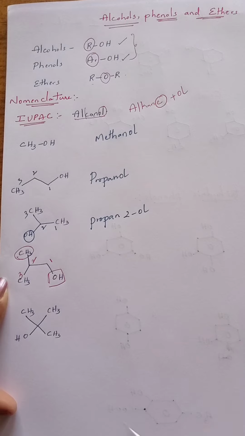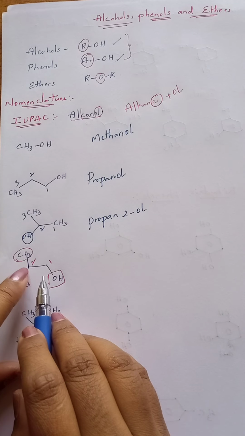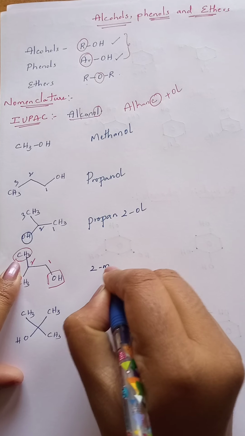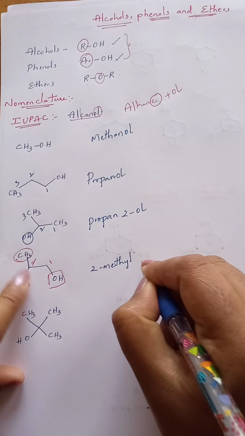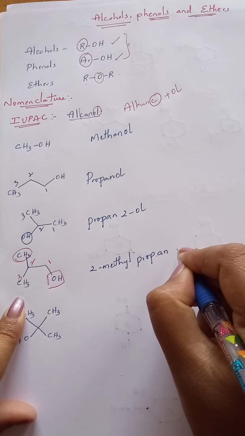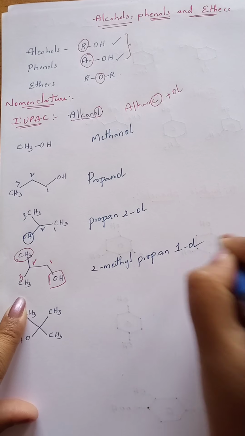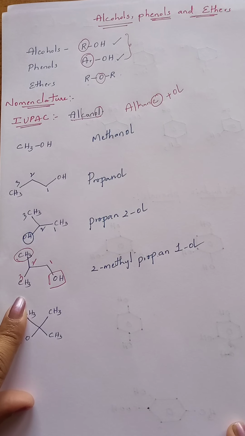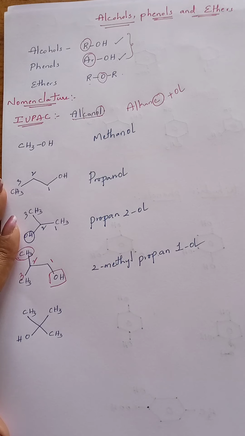Now the substituent is located at which carbon? Second carbon. What is that substituent? Methyl. So it is 2-methyl. Three carbons are present in the parent chain. Propan-1-ol. Why is it 1-ol? Because the OH group is located on the first carbon, so we call it propan-1-ol.